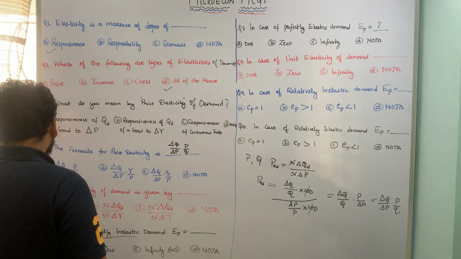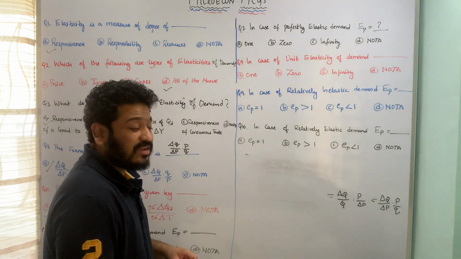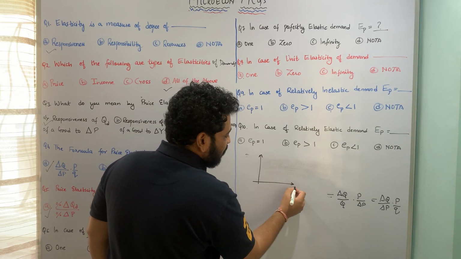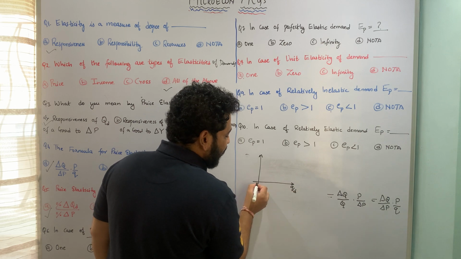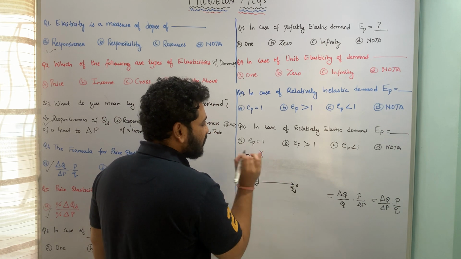So let us look at that graphically, how that is going to happen. This is the quantity demanded on the x-axis, and this is the price on the y-axis.